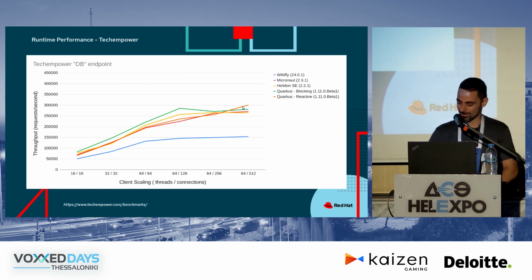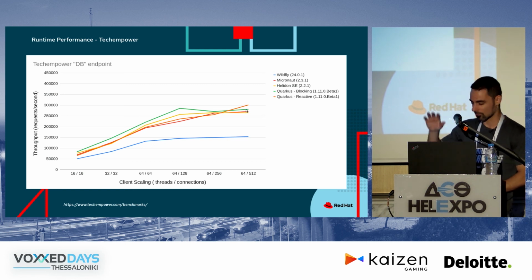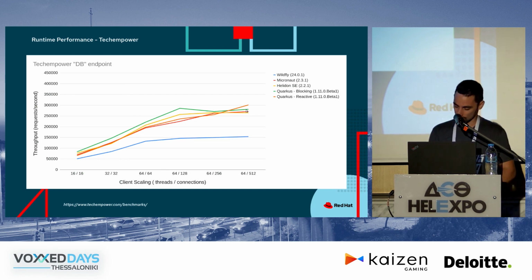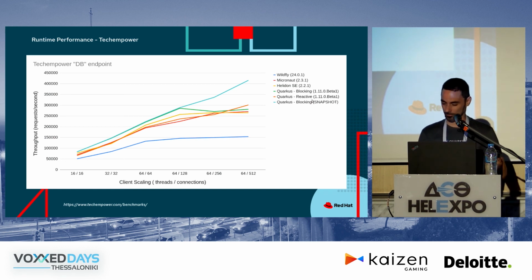Now, it's not exactly evident here, but these two top bars are Quarkus reactive on top and Quarkus blocking second one. So it already performed better than all the other stuff out there. But let's see where we are now, right? This says snapshot because we were testing this from main and not the latest release, but it's very close anyway.